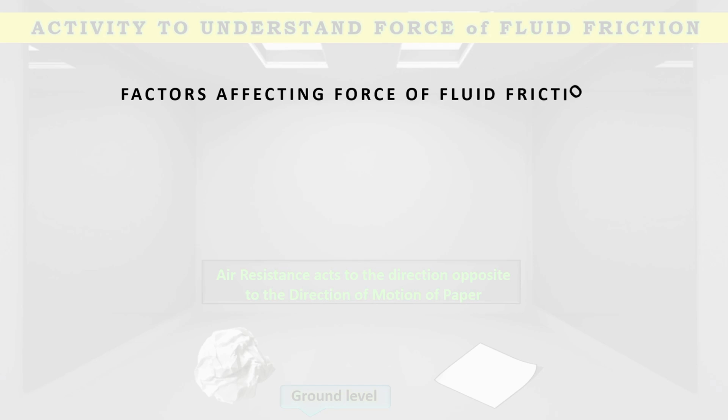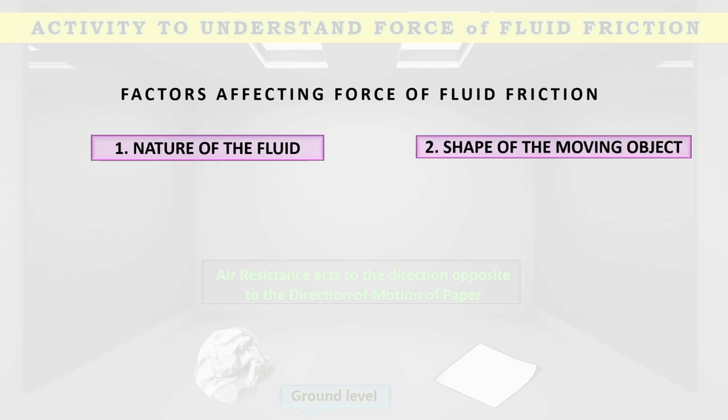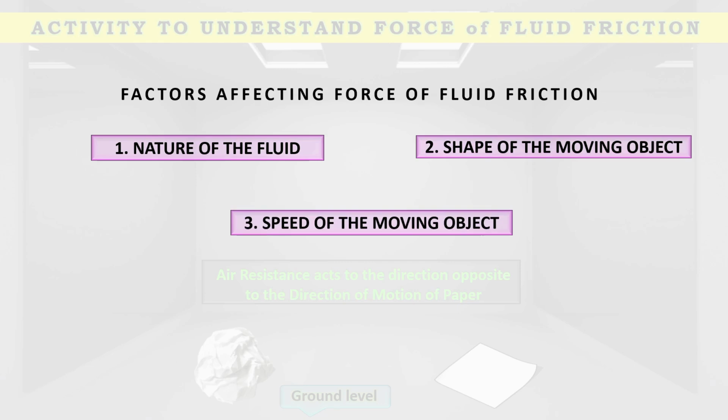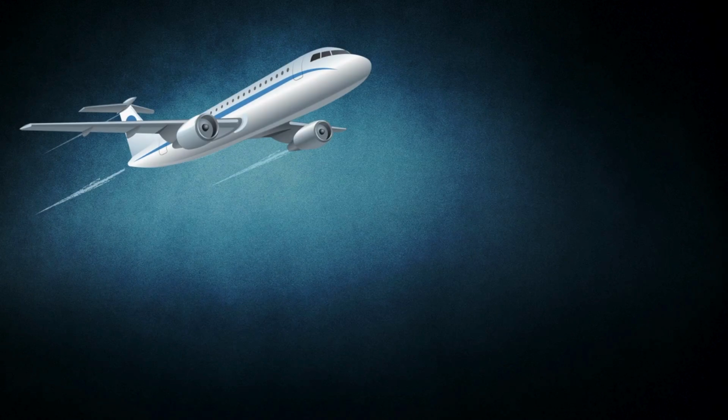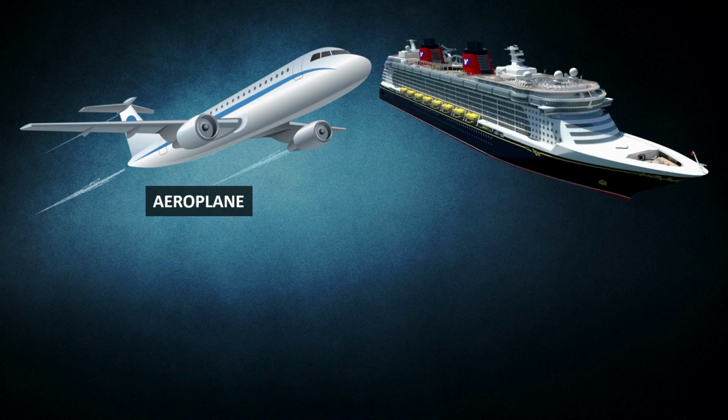Factors affecting the force of fluid friction. Point number 1, nature of the fluid. Point number 2, shape of the moving object. Point number 3, speed of the moving object. Aeroplane. Ship.